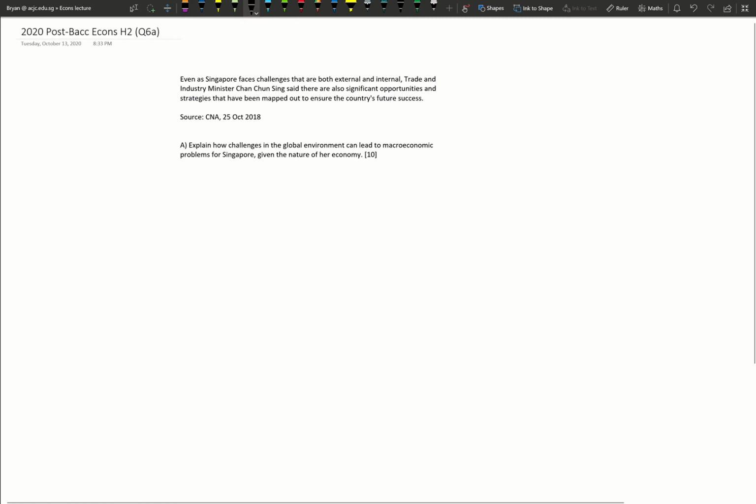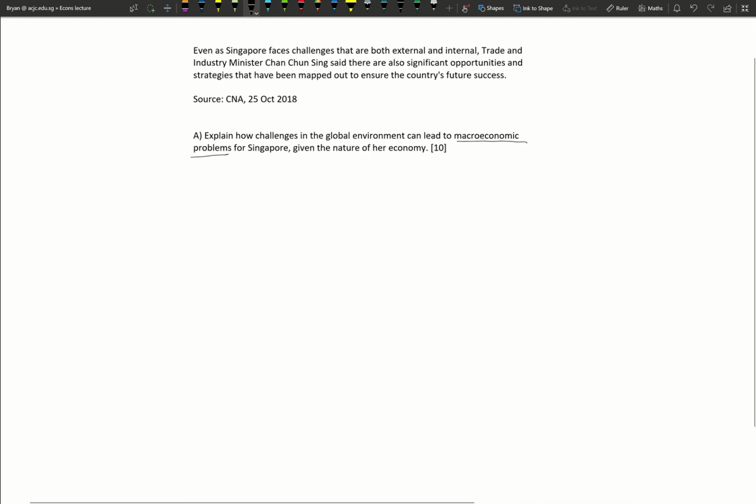When we look at this question, it has the words macro problems, which obviously points us to the four macro goals. The four macro goals, if not met, are essentially your macro problems. So when we do this question, remember it is leaving it open to talk about the different goals and not a particular goal like economic growth. If not, they will specifically state economic growth.